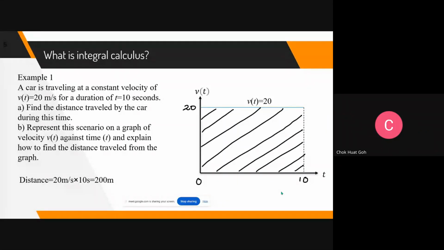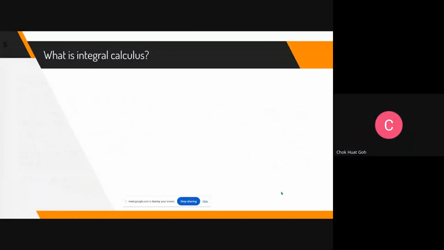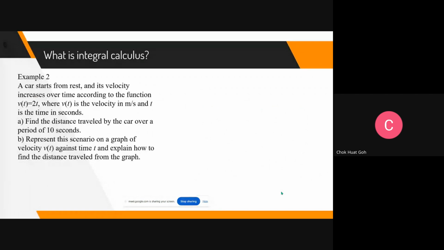All right, so this is an example, okay? So if you want to find the distance traveled for this case of velocity against the time, you find area under the curve. Because the speed is constant, no problem, no need calculus. All right, so come, let us look at the second one. What is integral calculus? Let us look at a few examples. Same example, I just changed the velocity only, students. All right. Again, no need to use calculus.